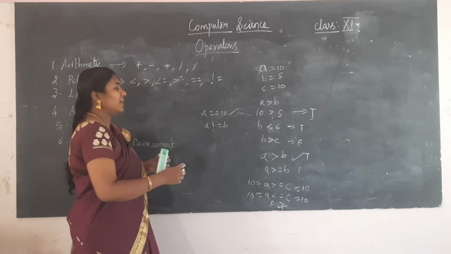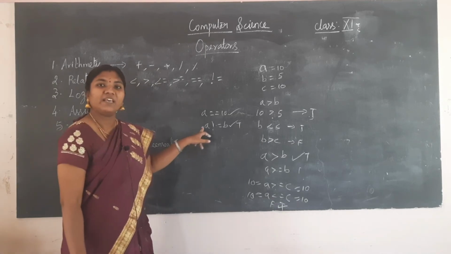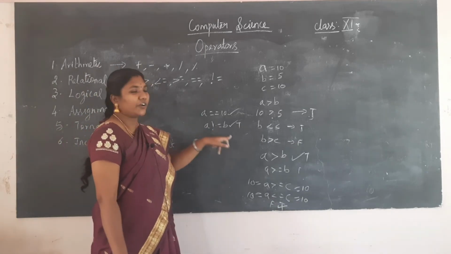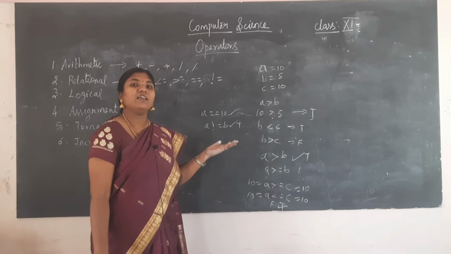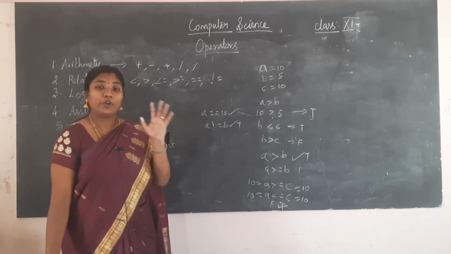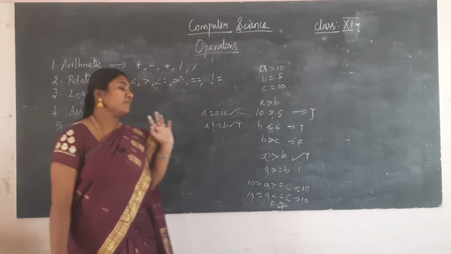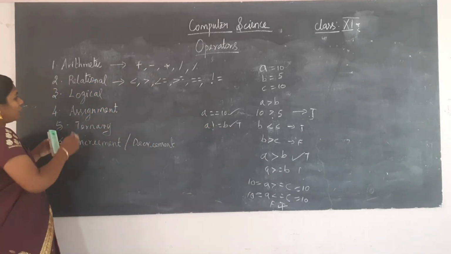Correct? Here also, what is the condition? True, because A is equal to 10, B is equal to 5. So we can say A not equal to B. So these relational operators will be giving the boolean value, either it will give true or it will give false. So next, logical operators.